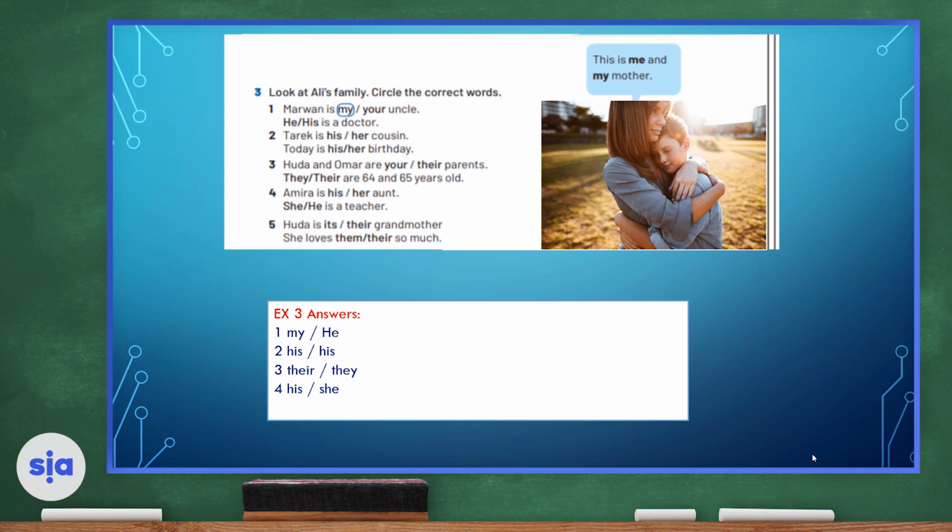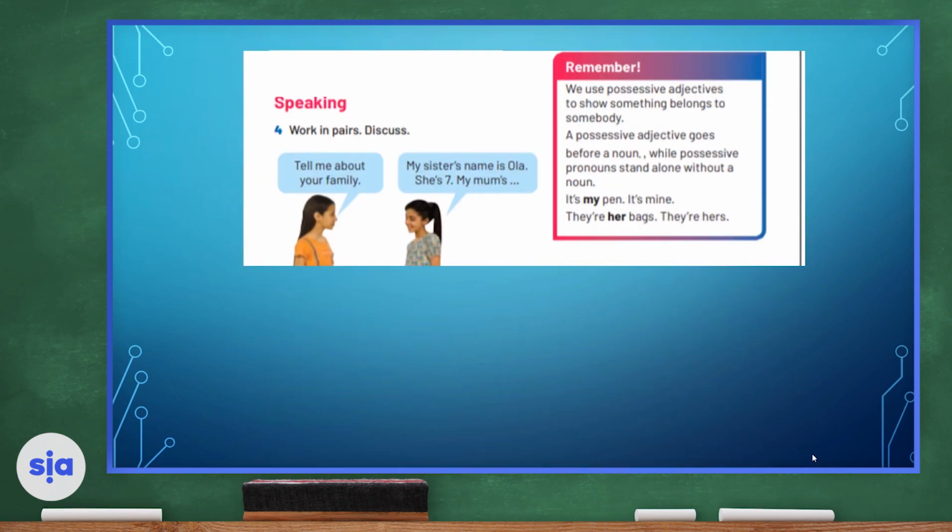Number 5, Huda is its grandmother or Huda is their grandmother. She loves them so much or she loves their so much. Of course, the answers are Huda is their grandmother. She loves them so much. Let's move on to the next section, our speaking section.